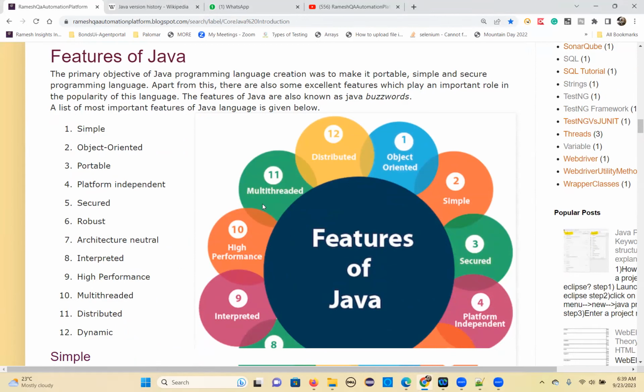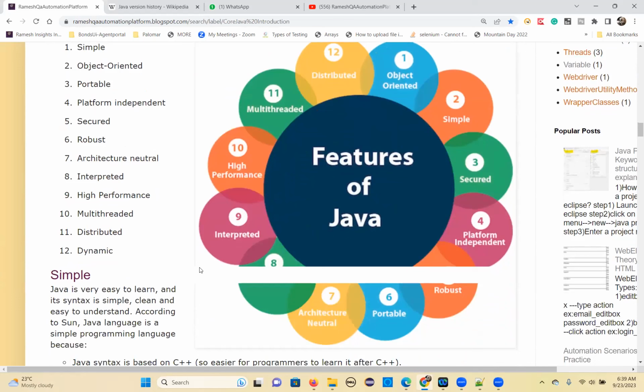So let's understand why it is a simple programming language. What is the reason for this? Basically, Java is easy to learn, and it has a very simple syntax that is easy to understand. That's the main reason. Also, Java is developed based on the C and C++ languages. The drawbacks that are there in C++ have been overcome in Java.